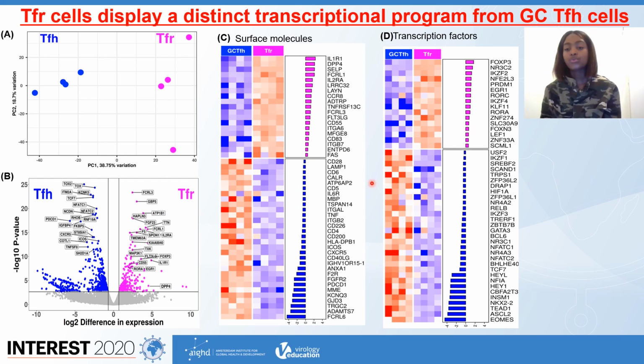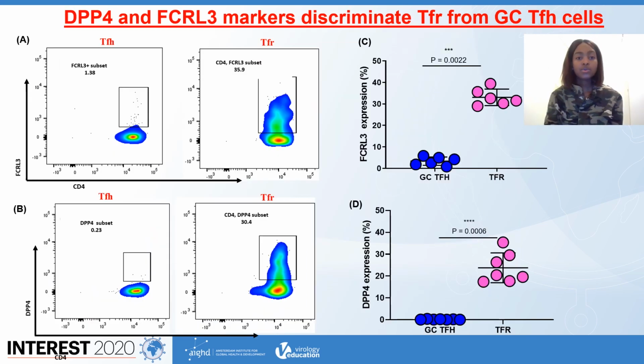We then went on and grouped these differentially expressed genes into transcription factors and surface molecules. Although transcription factors are also important in identifying cell types, our major focus was surface molecules because, unlike transcription factors, they allow the identification of cells for further functional studies. So we selected the top 4 surface molecules for further validation using flow cytometry. So far, we've only validated 2 genes, FCRL3 and DPP4.